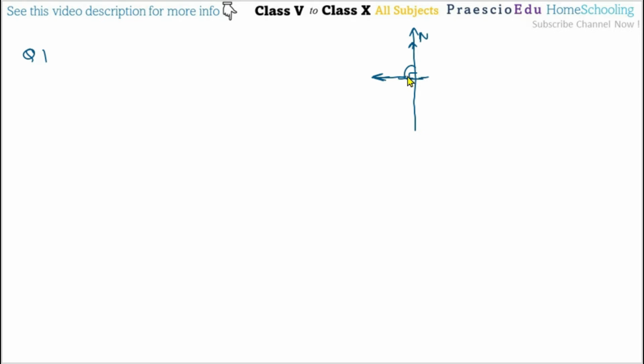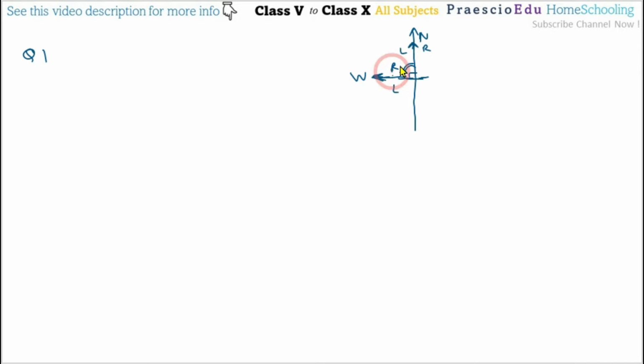Then again he turned to his right. Now he's turning to the right. If he is facing west, his right is here and his left is here. If he is facing north, his right is here and left is here. First he took the left turn by a right angle, which means he's facing west. After this he turned right through a right angle.